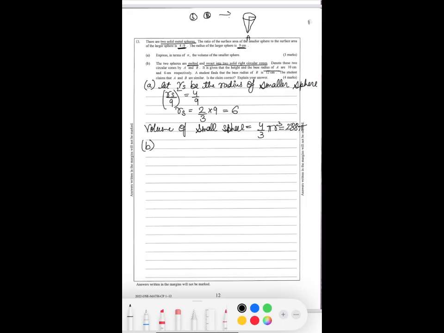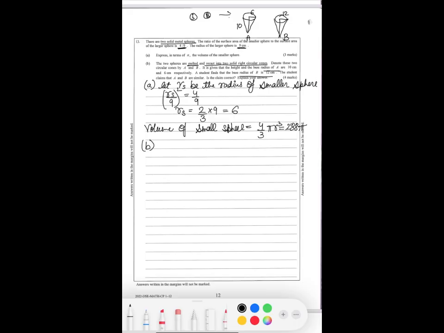A is given 10 and 6. This is B. Now the student finds that the base radius of B is 12. The student claims A and B are similar. So if they are similar, that means the height of B must be 20, because it's a 1:2 ratio between 6 and 12. So the student claims that it's similar. Let's check if the claim is correct or not.